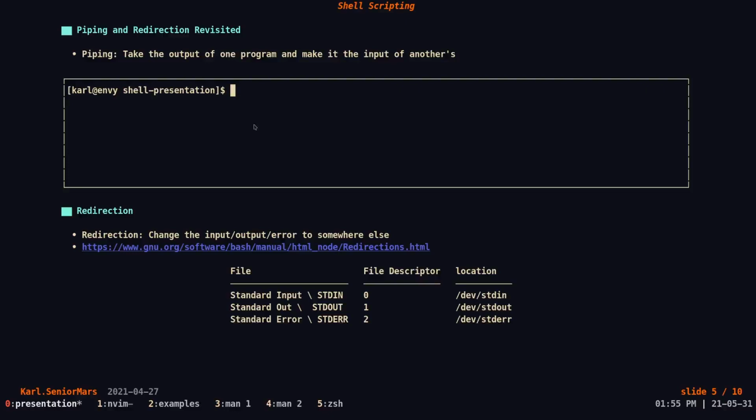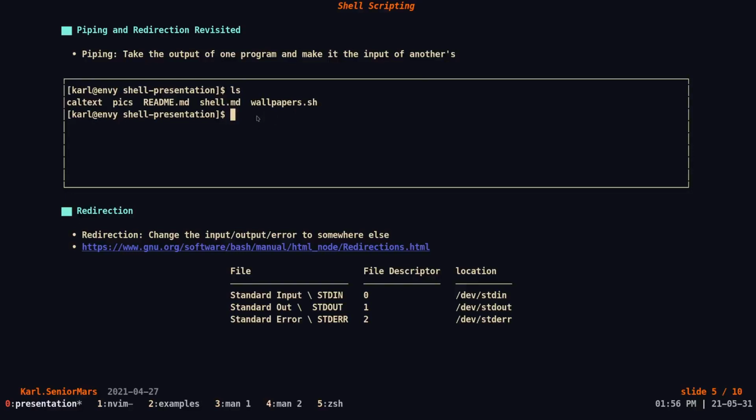For example, let's say we have a requirement that we want to list the contents of our current working directory, but in reverse order. A simple way to do this would be to start with ls, because ls lists the contents of the directory in alphabetical order, left to right. But now we also want it in reverse order.